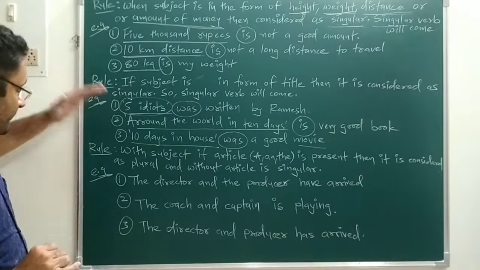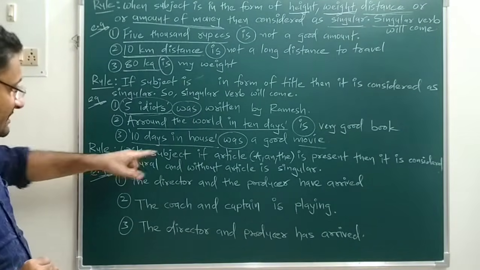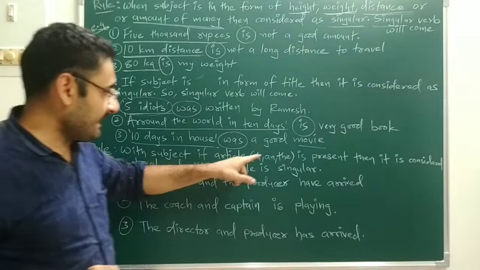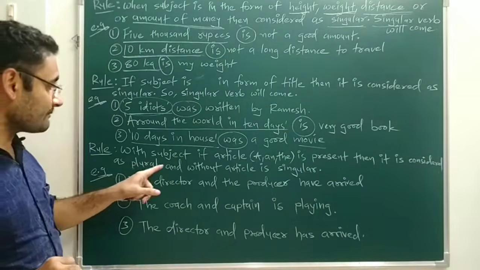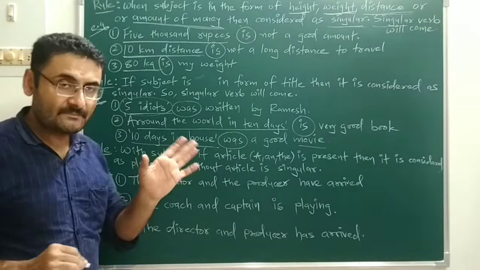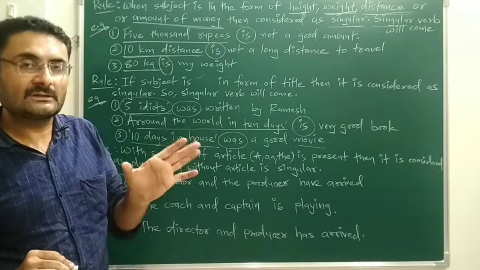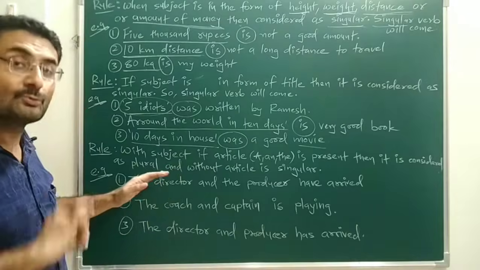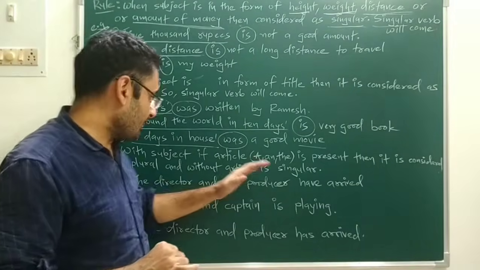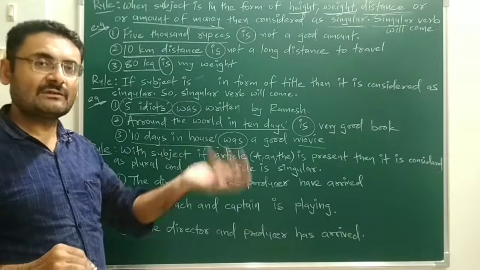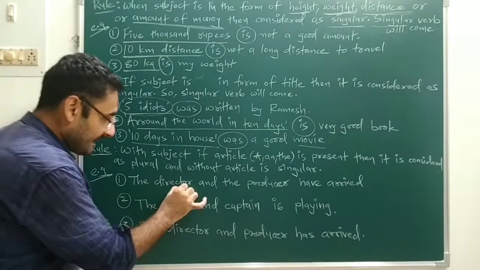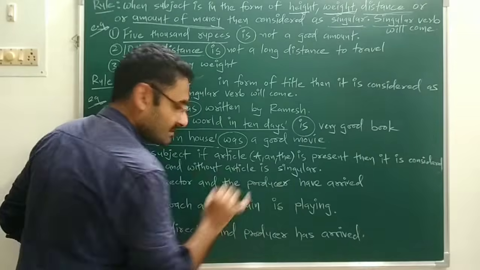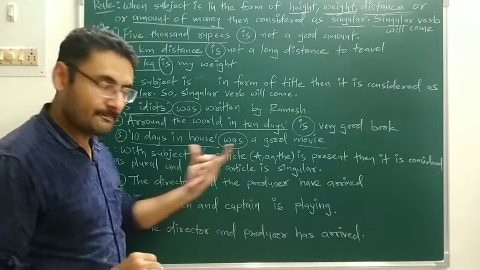Okay. So we will continue with the next rule, that with a subject, if the articles a and the are present, then it is considered as plural. So in a subject, if articles a and or the are there, then the subject is considered as plural. And with that, whatever verb is there, that is also plural. Okay, that we'll try to understand. The director and the producer. The director and the producer.